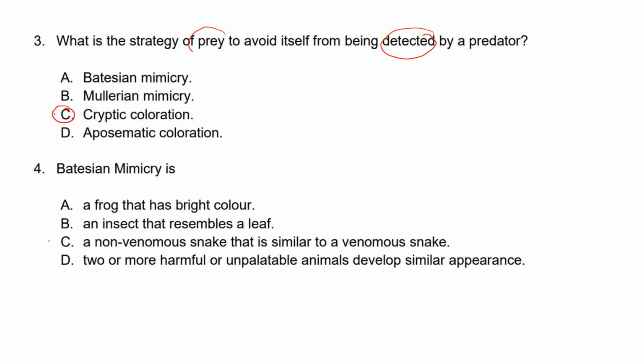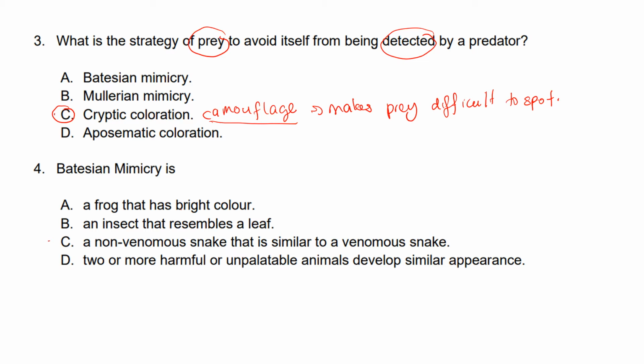The prey will camouflage itself, making it harder for the predator to spot the prey. The prey will have, for example, the same coloration as its surroundings.